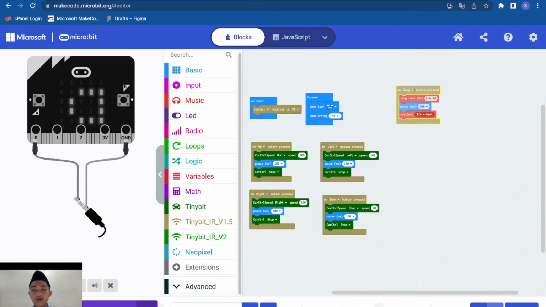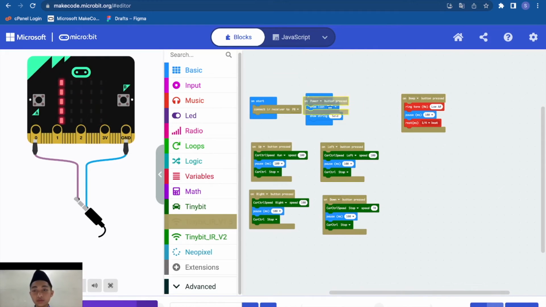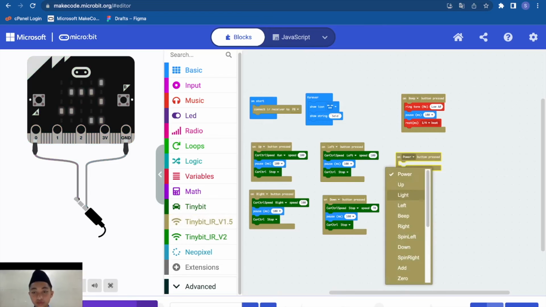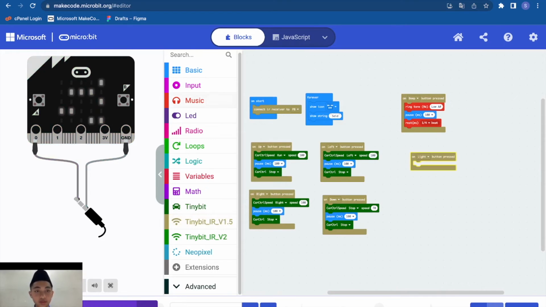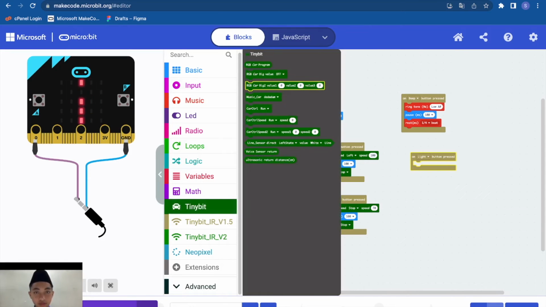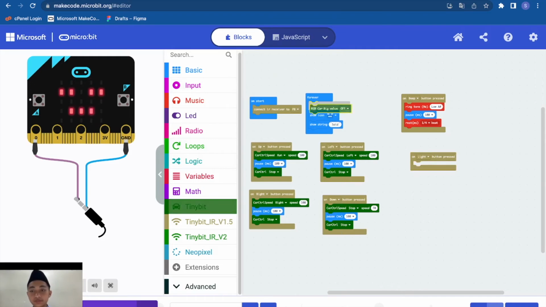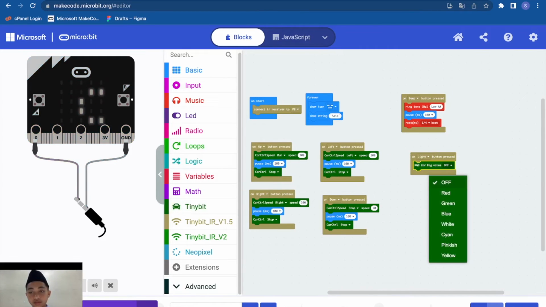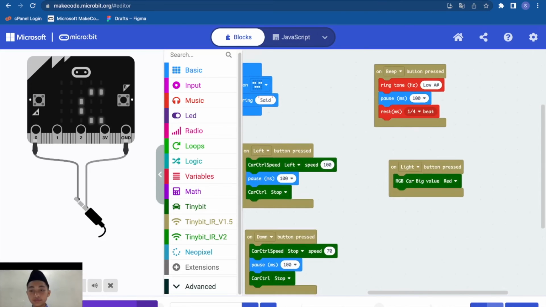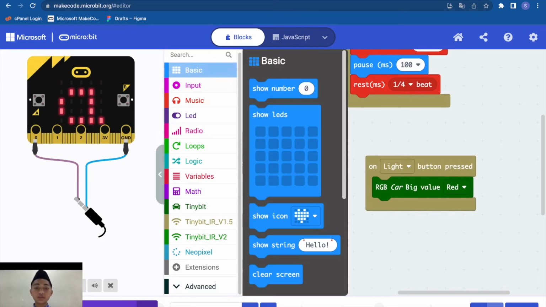And this is for the light on the robot. We need one on button press, change to light. We need TinyBit and RGB color. You can change the color: red, green, blue, white, cyan, pink, yellow. I will choose the red, and we need the pause.